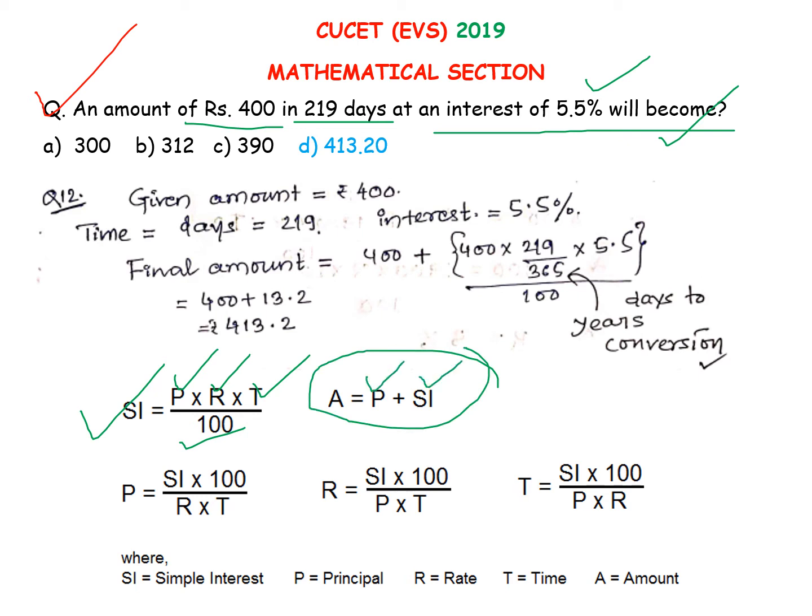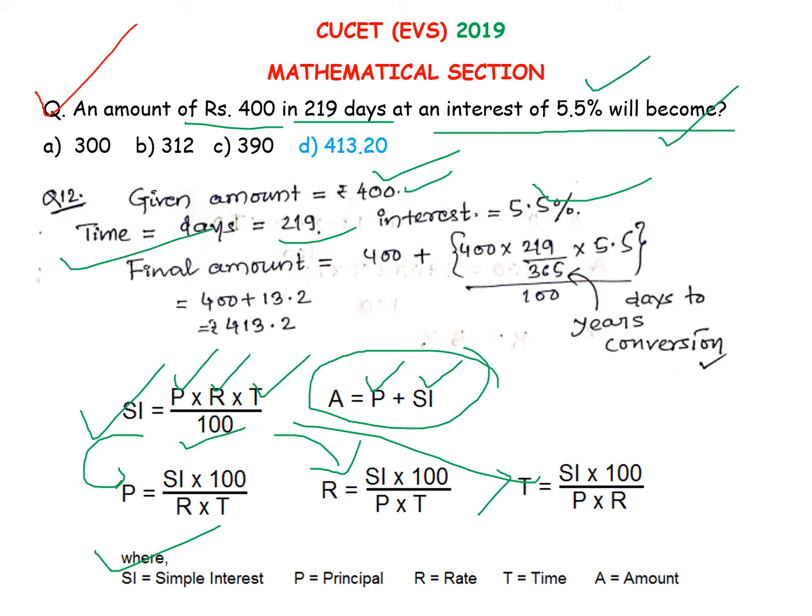There is a conversion formula for each term, so you should remember this formula before you answer such kind of question. The amount is given as 400 in the beginning. This is the first amount. Time taken is 219 days, the interest is 5.5%, so the final amount will be 400, that is principal, plus the SI. In the SI we have 219 days for our time.